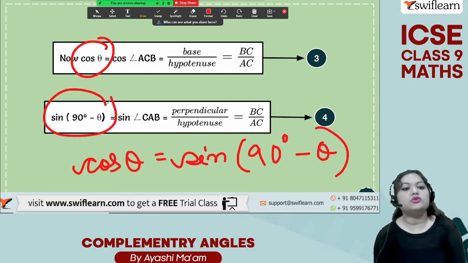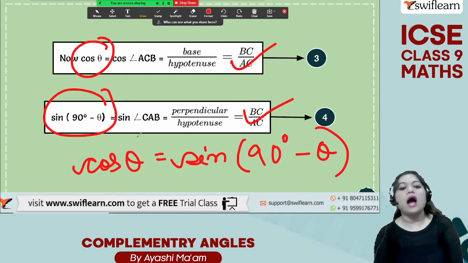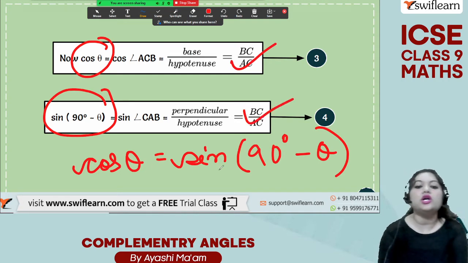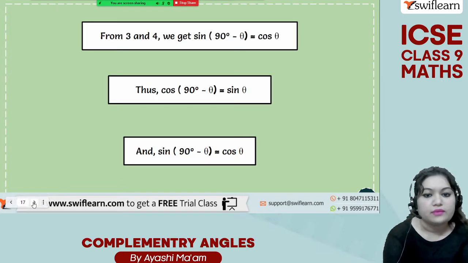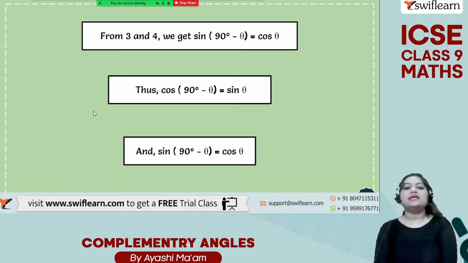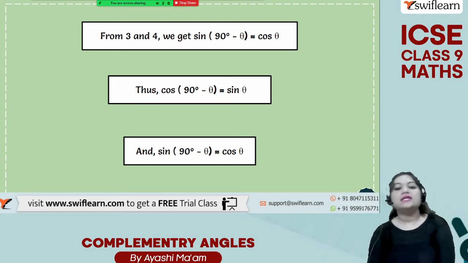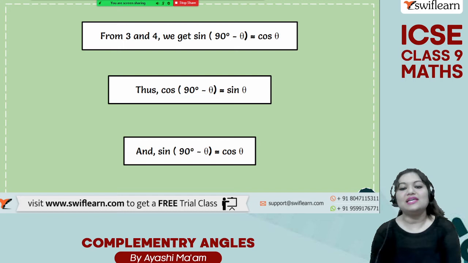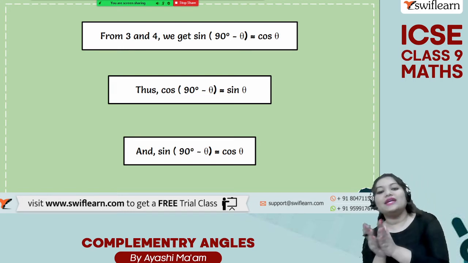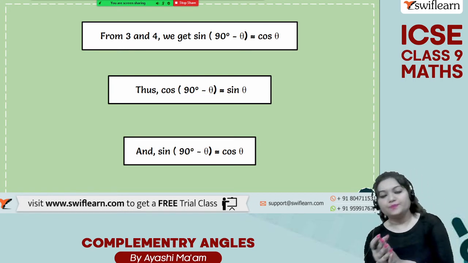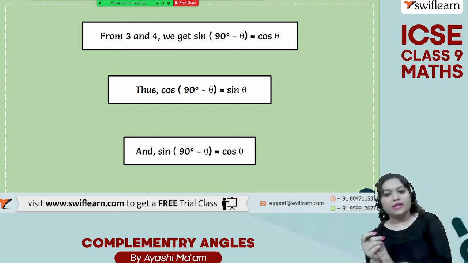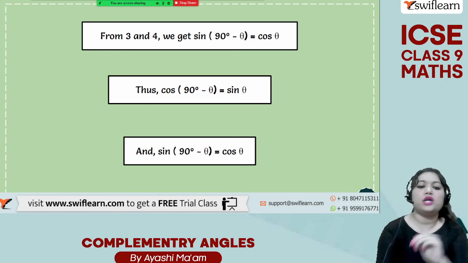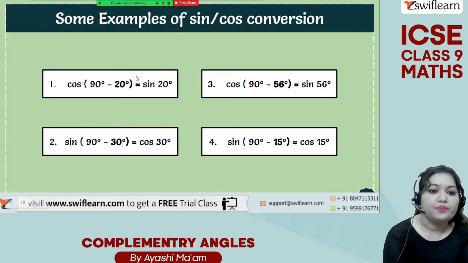This is equal to this one because these two are equal. So cos theta is equal to sine 90 degree minus theta. So we can see that cos 90 degree minus theta is equal to sine theta. Sine 90 degree minus theta is equal to cos theta. So this is the relationship between cosine and sine. So sine theta is equal to cos 90 degree minus theta and cos theta is equal to sine 90 degree minus theta.